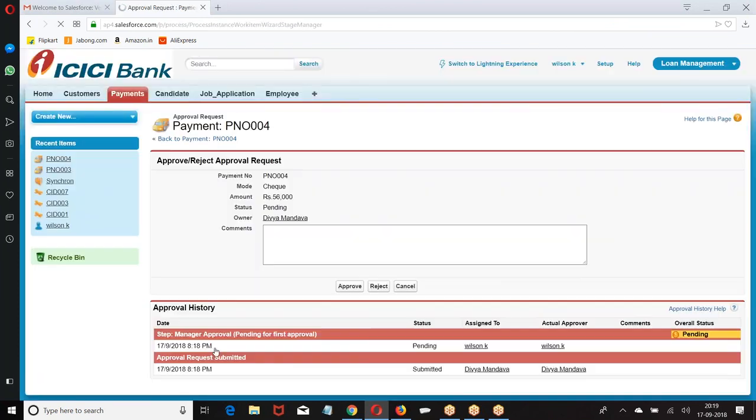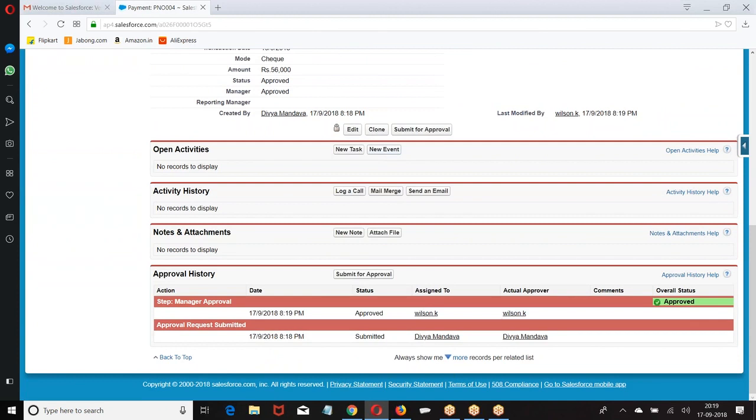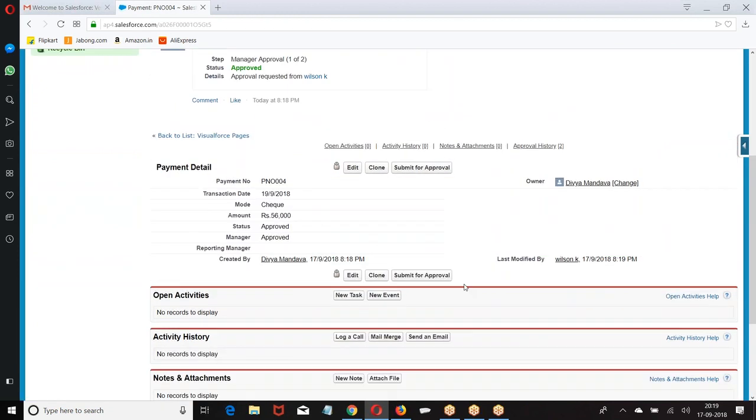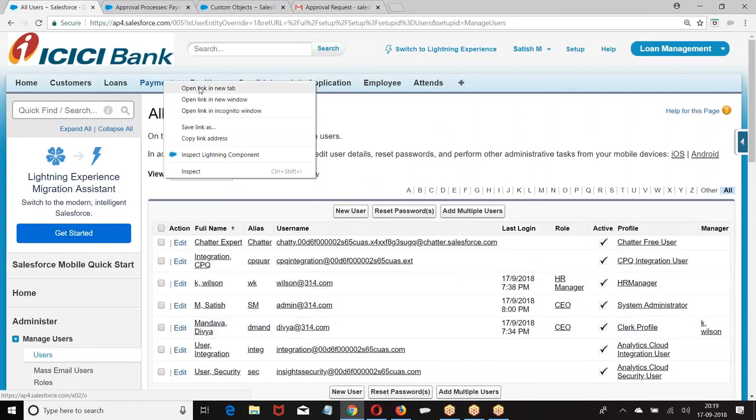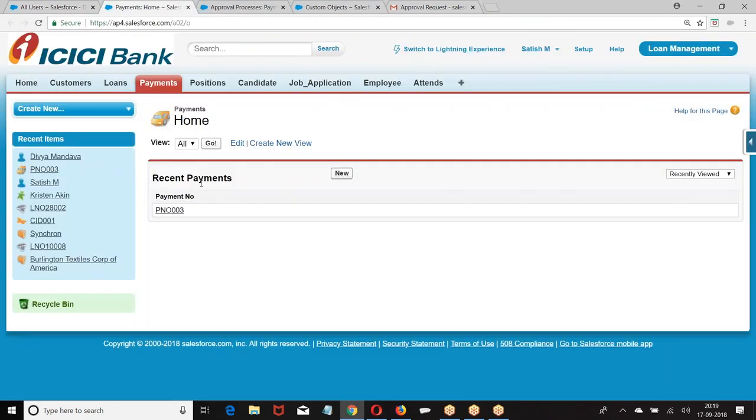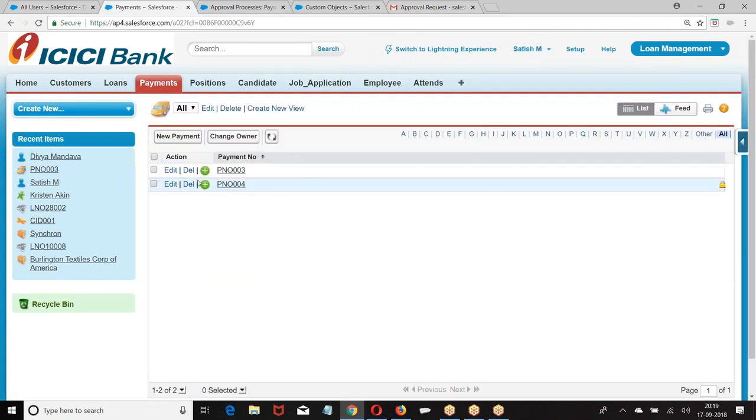Approve. Once you approve, the record is approved. Again, once it is approved, now approved. Why? Amount is only 56,000. If amount is 56,000, then no need of approval from the corresponding manager.